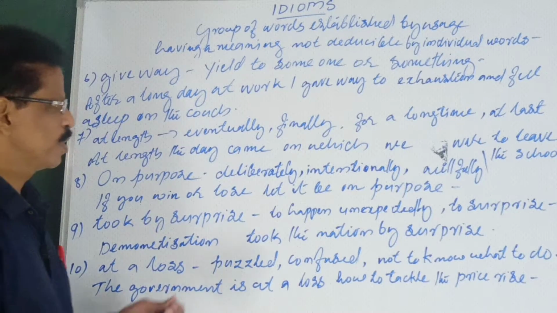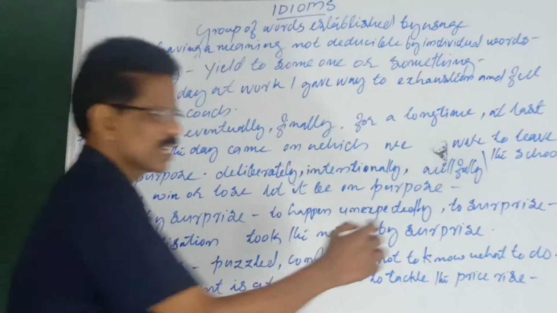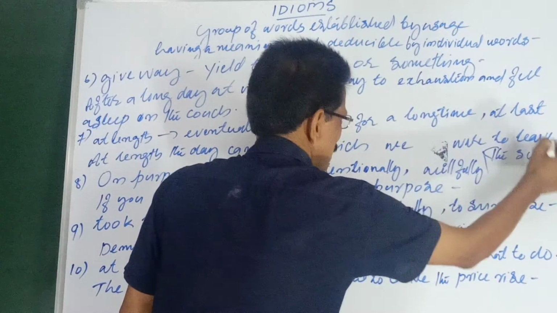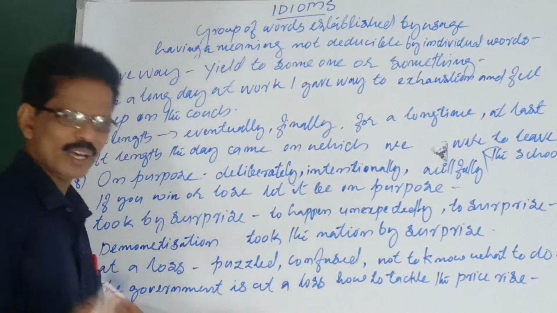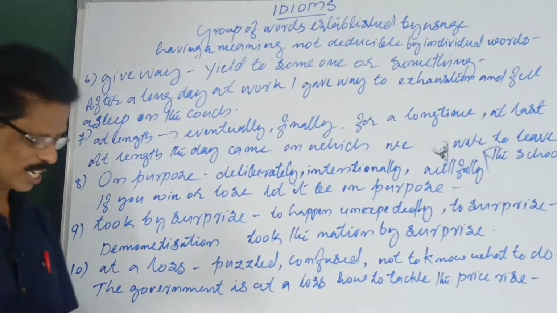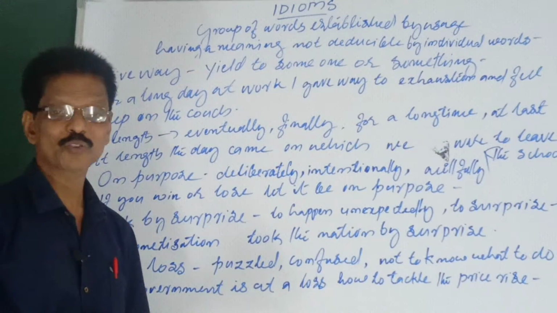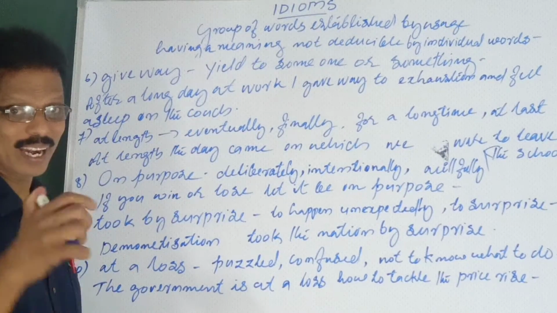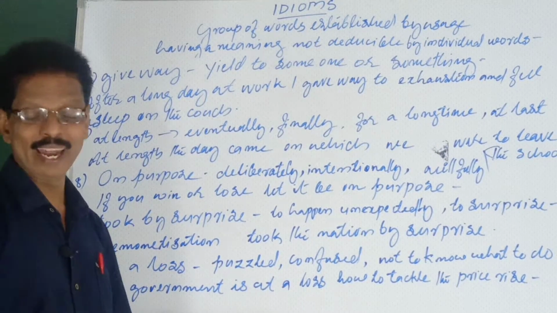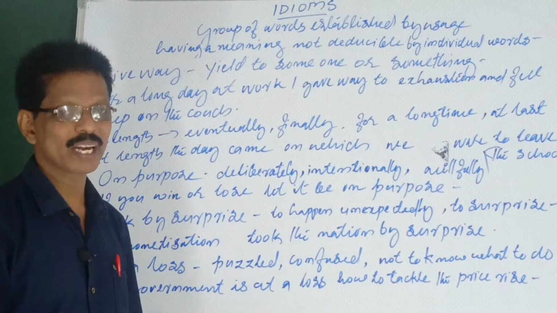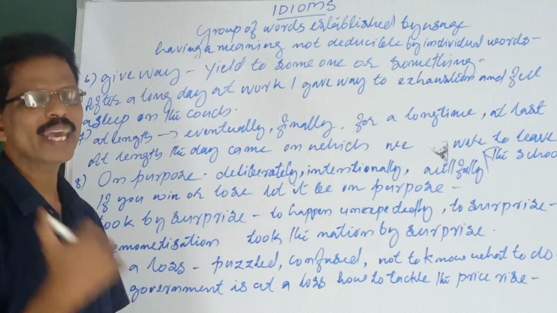Not school necessarily, we were to leave anywhere. We cannot continue anywhere for a long period of time. After a long time, the day came when we were to leave the place.